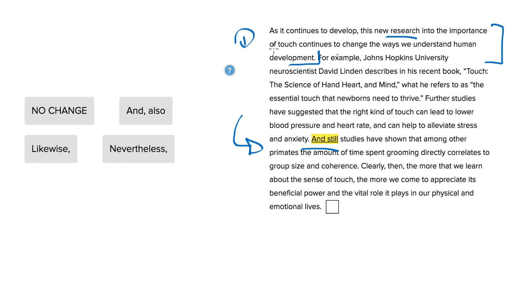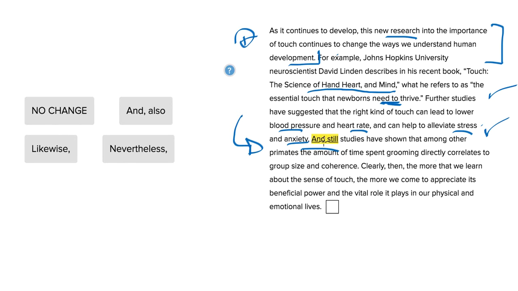So it's a positive influence that it has on the development of children, and you can see that from the examples. So we've got a book here. The Science of Hand, Heart, and Mind refers to the essential touch that newborns need to thrive. So touch is very important. It's needed by newborns. Further studies have suggested that touch can lead to lower blood pressure and heart rate. So alleviate stress and anxiety. These are all good things. So this is also evidence that proves that.